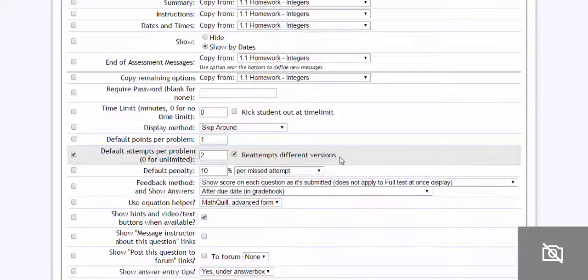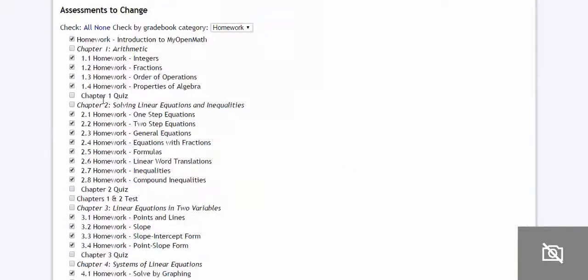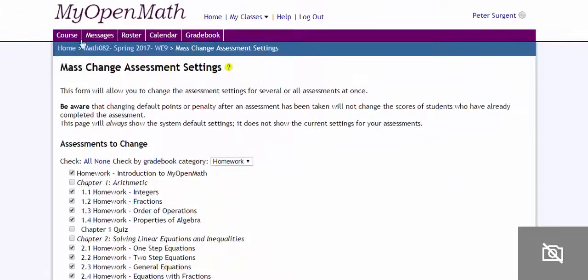And I can also have them do a different problem. Okay, you can make the points worth whatever you want. There's different methods for them to do the problem. They can skip around, which is what I like, or they could be forced to do it one at a time, right? You could put a time limit on there. You could require a password. That's all under settings. And you can do that as a mass change.